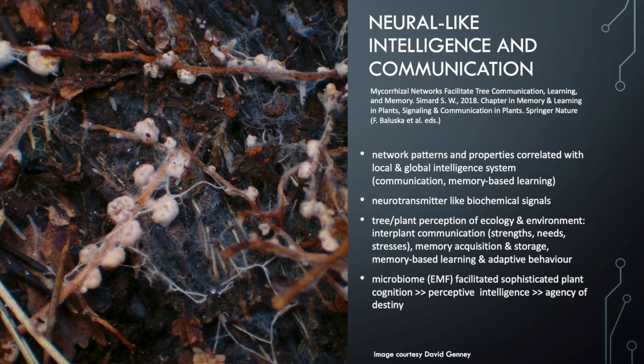So basically she's saying that through this communicative neuron-like intelligence, through these networks of ectomycorrhizal fungi, plants have choices and they modify their behavior based on the signaling that they receive to make the choices. And this is just the ectomycorrhizal fungi that are being looked at in most of these studies. However, when we look at that whole wood wide web concept, it also includes the several other different types of mycorrhizal fungi that we have spoken about. So it just makes it extremely more complex than is shown even through some of these experiments.